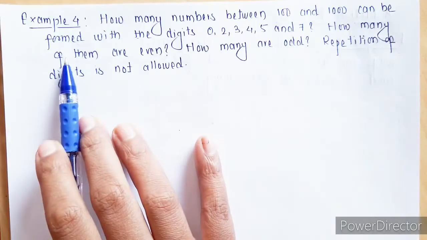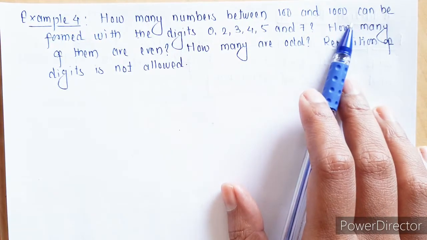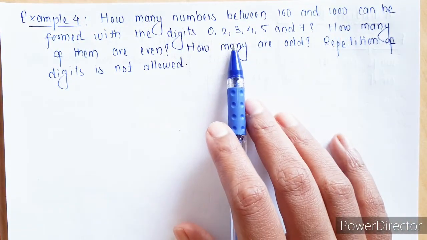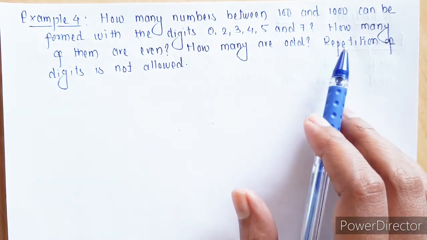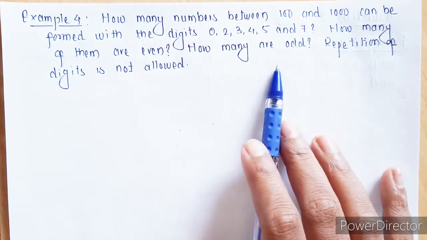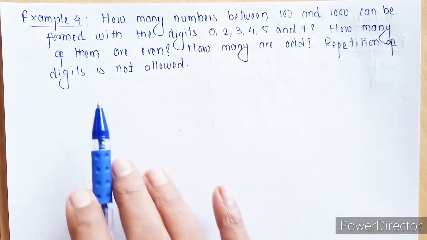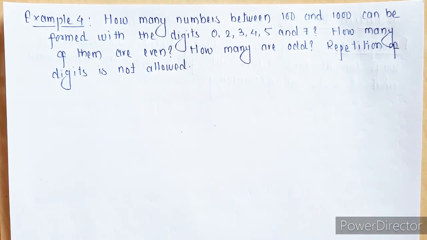Example: how many numbers between 100 and 1000 can be formed with the digits 0, 2, 3, 4, 5 and 7? Then how many of them are even? How many are odd? The repetition of digits is not allowed. So the most important thing we have to take care of is that repetitions are not allowed here. So we cannot repeat the number.